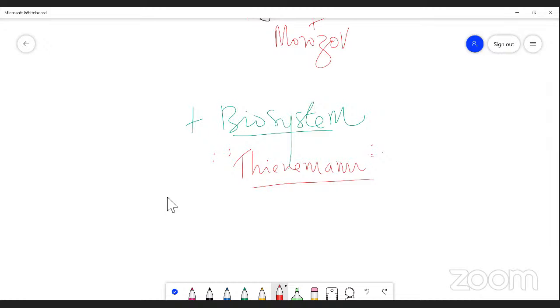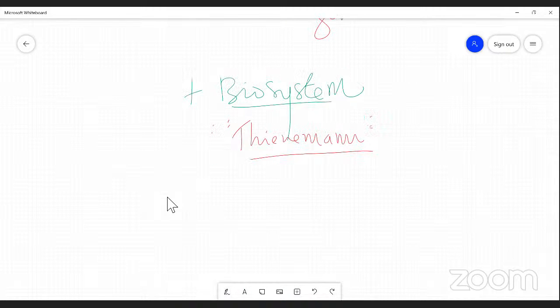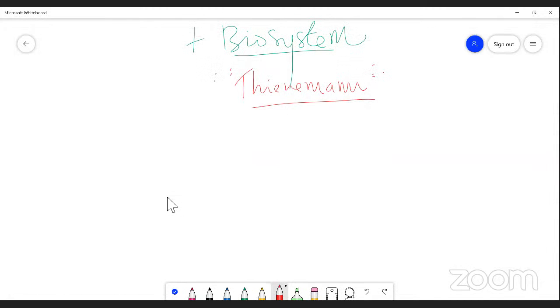Another word which was used by Vernadsky is bio-inert body.